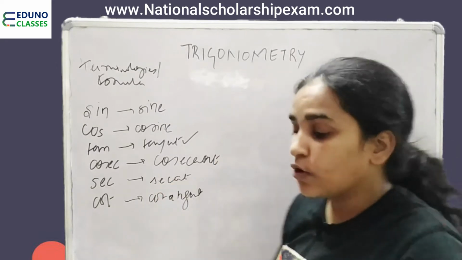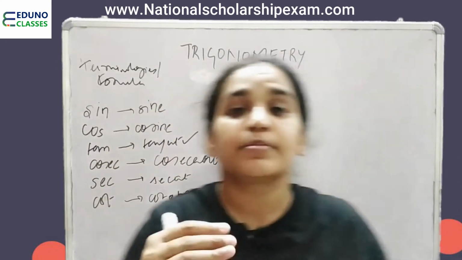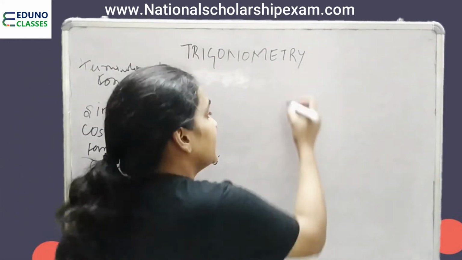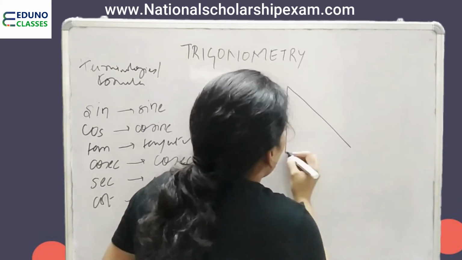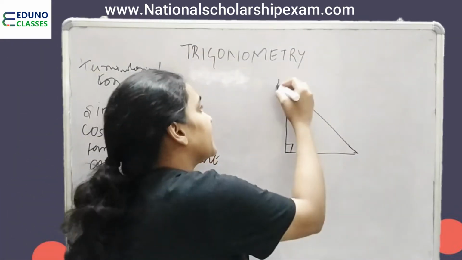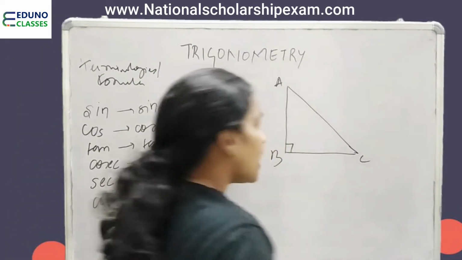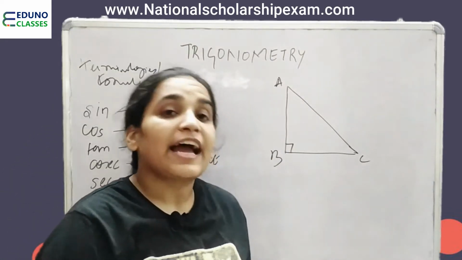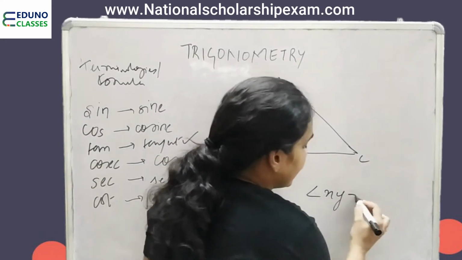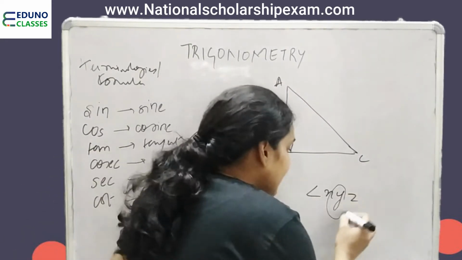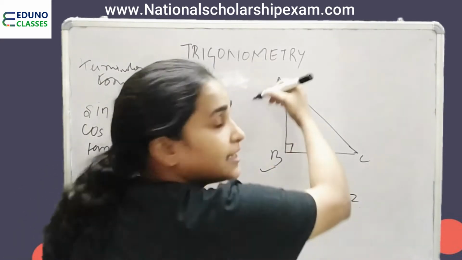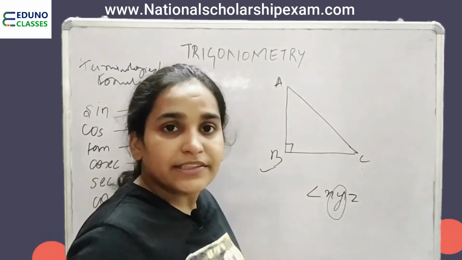Fine. Now, before heading towards the formulas, let me introduce you to the terminology of a right angle triangle, how we will use it in trigonometry. So, a right angle triangle has one of its angles as 90 degrees. Let us name it ABC. Now, we know that when we have to represent any angle, it is represented as angle XYZ, where Y is the point where the angle is made and X and Z are its other two consecutive points.